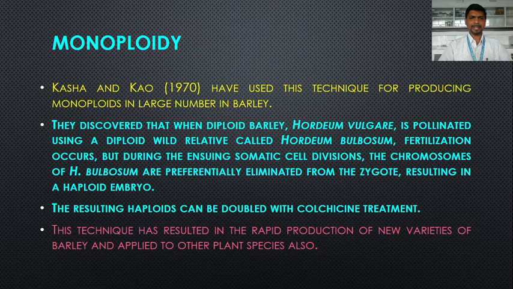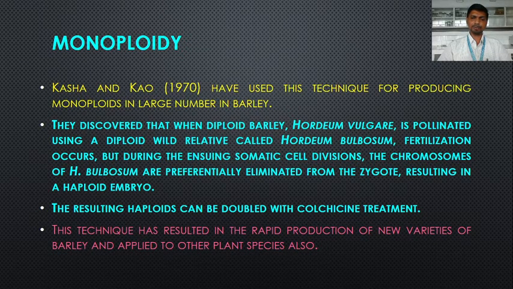So a cross has been made between diploid Hordeum vulgare and diploid Hordeum bulbosum. Fertilization occurs between these plants, meaning there is a fusion of male and female gametes, the egg cell and the sperm cell.